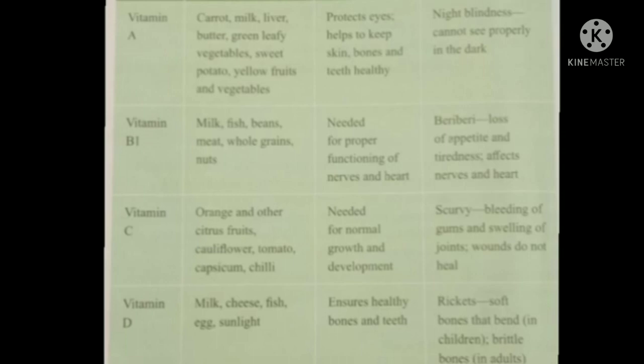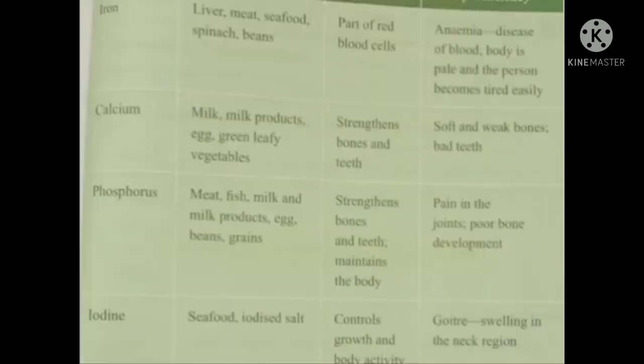It is rich in food items like milk, cheese, fish, egg and sunlight. The sun is the best source of vitamin D. Vitamin D ensures healthy bones and teeth, and its deficiency leads to the disease called rickets. Rickets means soft bones that bend in children, and in adults it is brittle bones. Brittle means hard but liable to break easily.